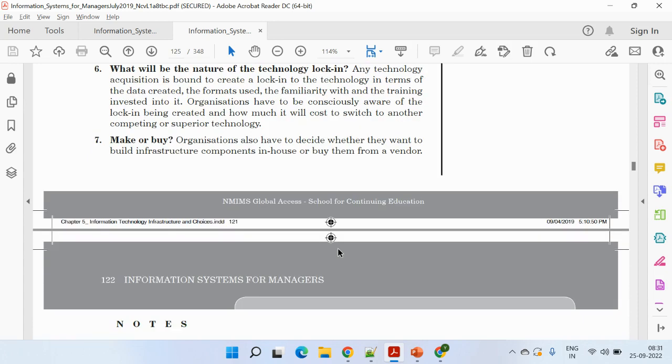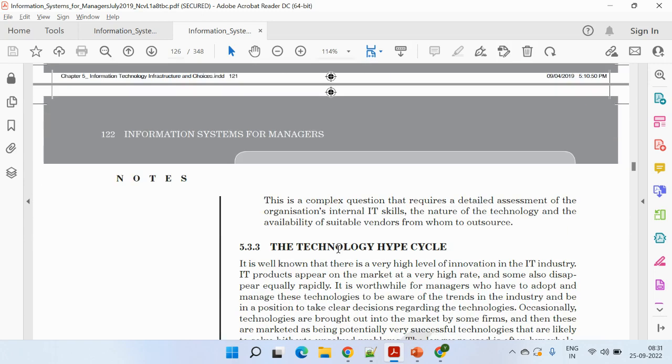Make or buy, that's again very important. It purely depends on the cost. Do you want to make it in house, or do you want to buy it from a third party, or from the outside market? If you have great IT skills, you should always try to design the thing on your own. That's one of the best things.